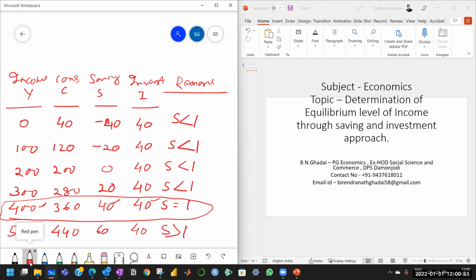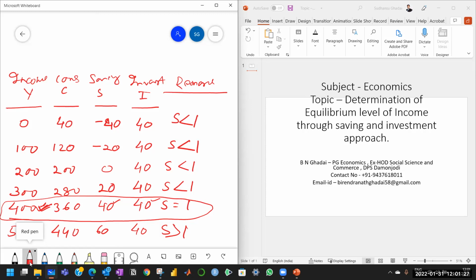So equilibrium is achieved only when saving is equal to investment, and the equilibrium income as per this table is 400 crores. I hope I'm clear. Once again I'm telling, this is the income we have taken, this is the consumption we have taken, this is saving, this is investment, and here we have taken the remark. And why is the investment all the same? Because we have taken autonomous investment, and whatever investment is decided will remain fixed. Autonomous investment refers to the investment which remains fixed at all levels of income.